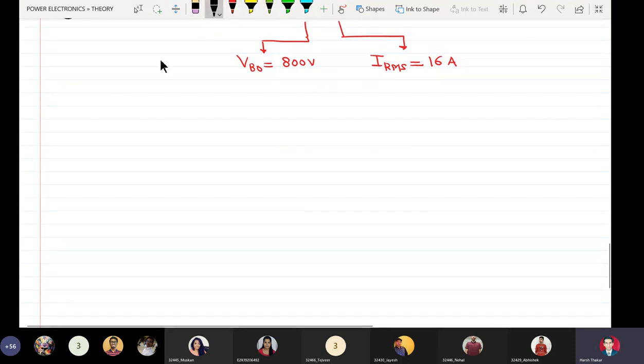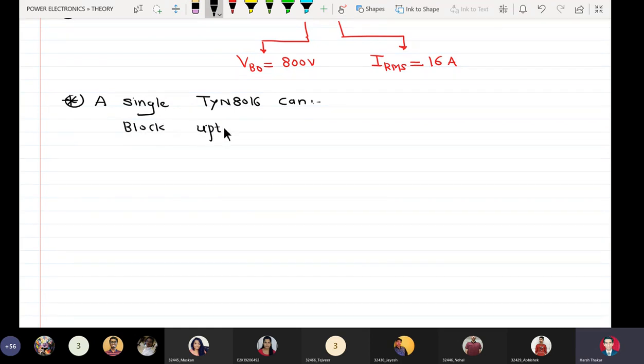So we can say here that a single TYN8016 can block up to 800 volts and it can conduct up to 16 amperes of RMS current.